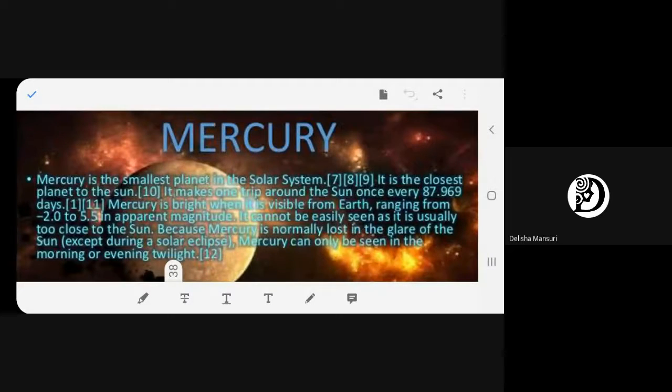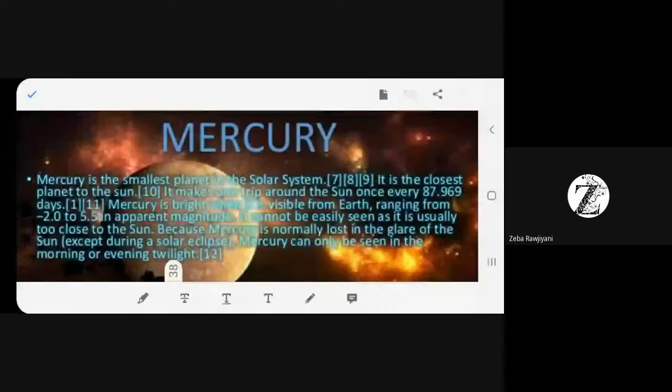We can only observe it during a solar eclipse, when the sun is covered completely and becomes black. Hope you understand what I'm saying.